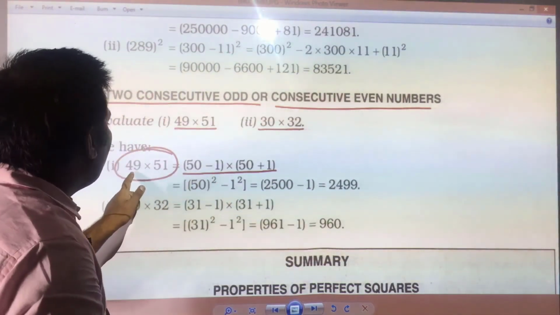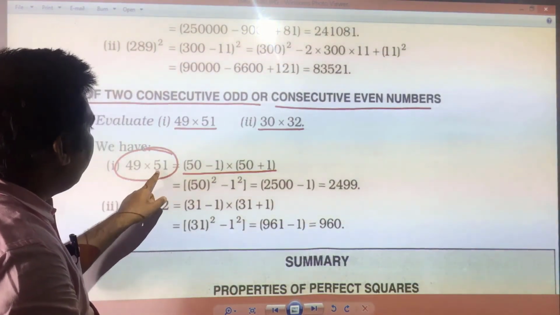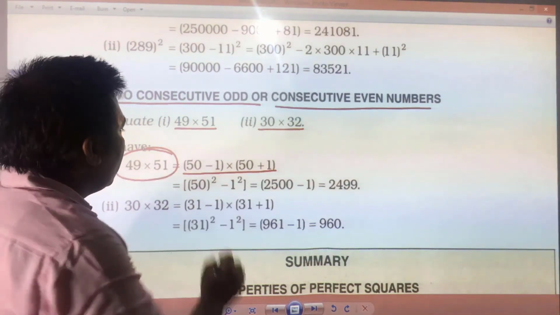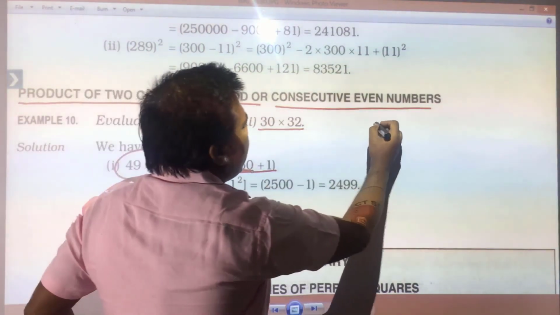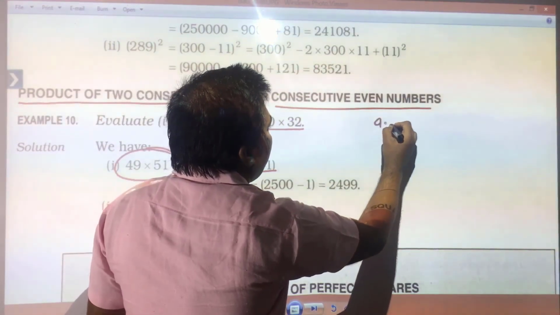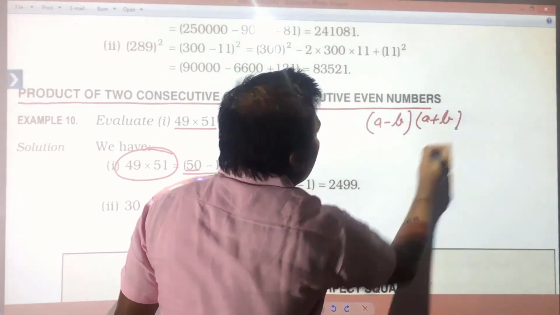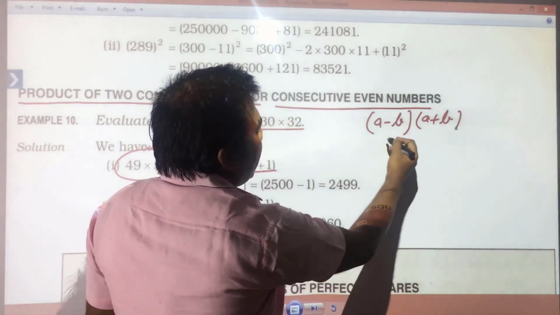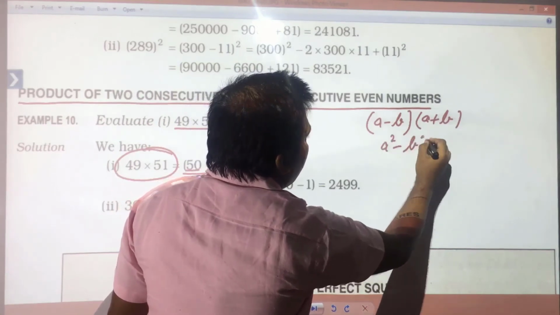Here you see 49 has been written 50 minus 1 and 51 has been written 50 plus 1. Here what common you have, 50 and 50. So, you can put in formula like a minus b into a plus b is equal to a square minus b square.